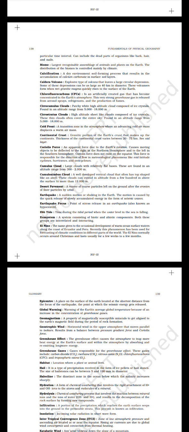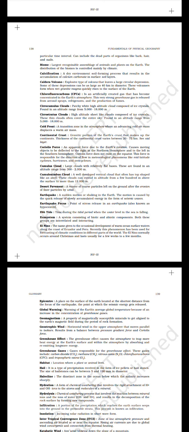Chlorofluorocarbons (CFCs), an artificially created gas that has become concentrated in the Earth's atmosphere. This very strong greenhouse gas is released from aerosol sprays, refrigerants, and the production of fumes.